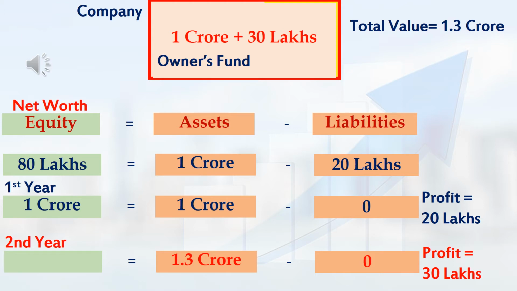So, the total asset value of my company had increased from 1 crore rupees to 1.3 crore rupees. Now, my company's asset 1.3 crore rupees minus liabilities 0. So, equity I will get as 1.3 crore rupees. That means at the end of second financial year, net worth of my company had raised to 1.3 crore rupees.